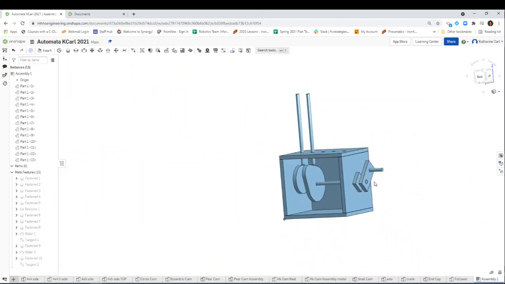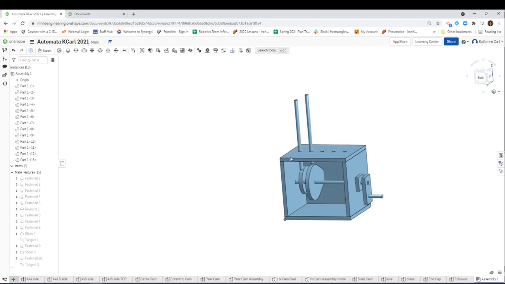Now let's rotate it and see what happens. Yeah, so now it goes up too as we rotate it. Awesome. And there you go, it goes up. So now you would continue adding the remainder of your cams, okay? Once you're done adding your cams and your followers, how do you animate it? It's really easy. The only thing you want to move is what I'm doing manually, which is this axle or the crankshaft, right?